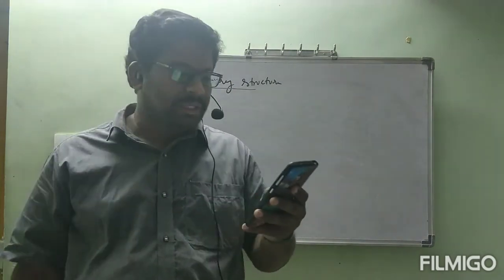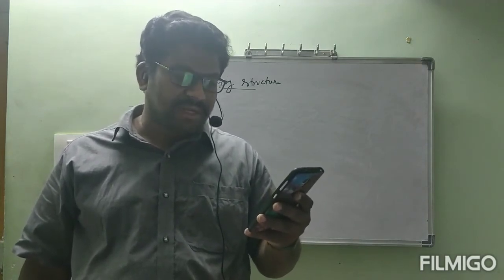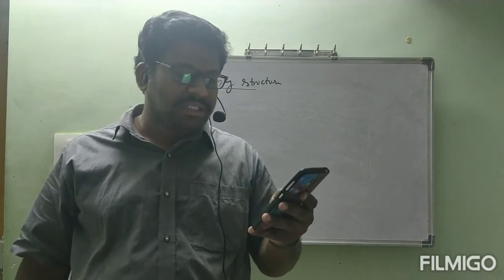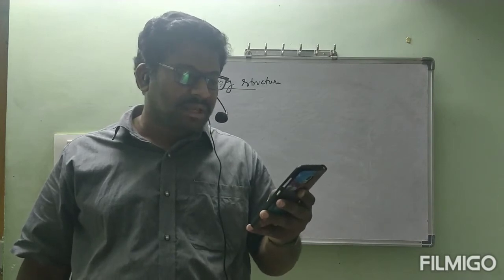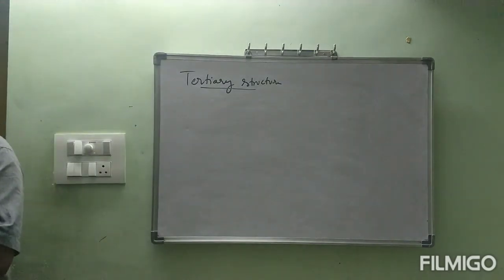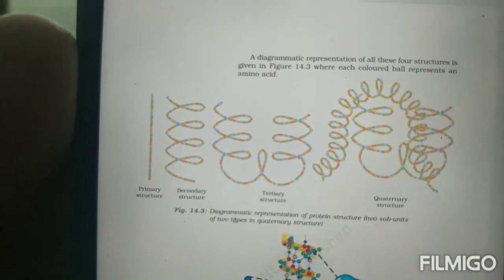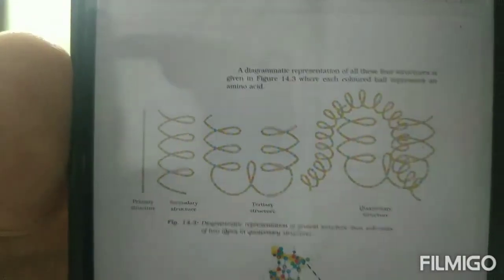A diagrammatic representation of all these four structures is given in figure 14.3, where each colored ball represents one amino acid. They gave four structures: primary, secondary, tertiary, and quaternary.